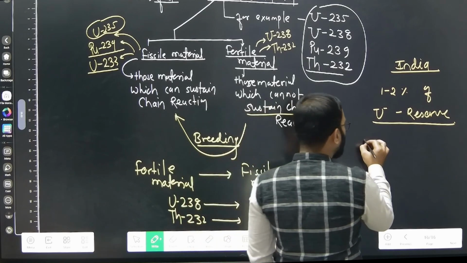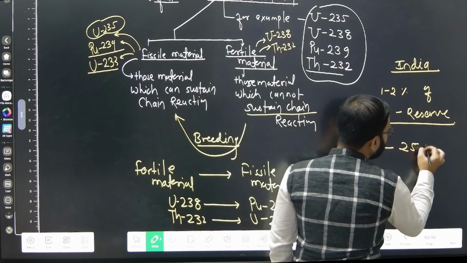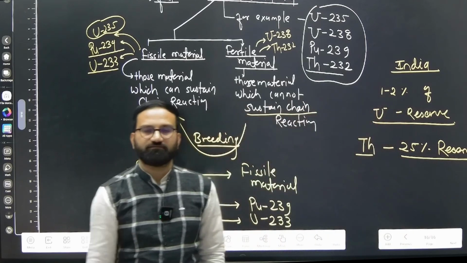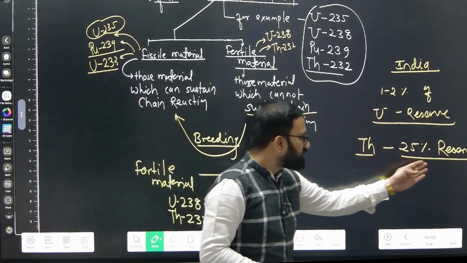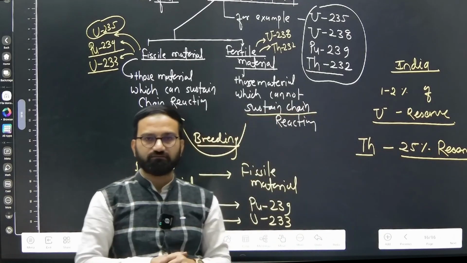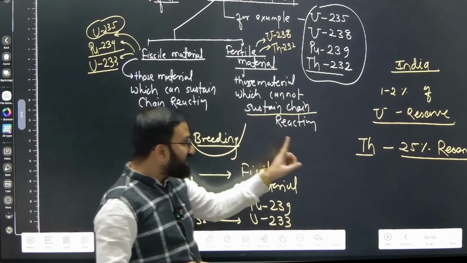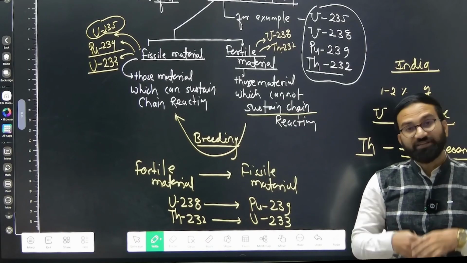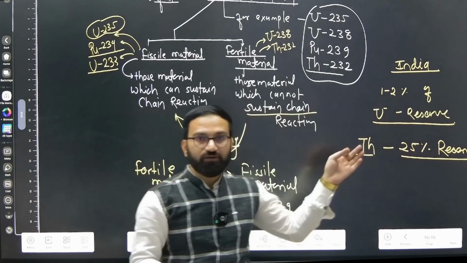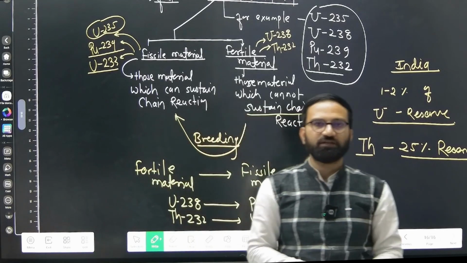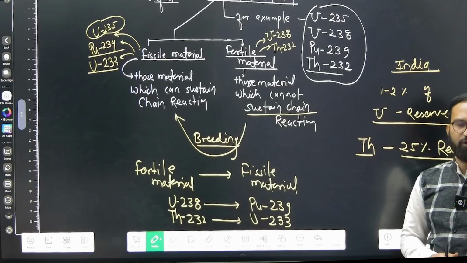But when we talk about thorium, we have 25% of the world's reserve, right? In southern India, we have this, and 25% of the total world reserve is in India. And that is why we are interested in thorium, so that we can utilize thorium in our nuclear power plants for producing electrical energy.